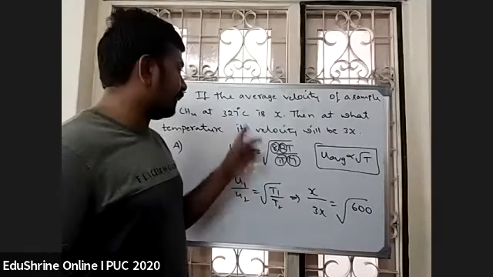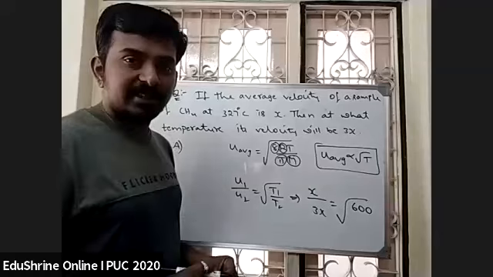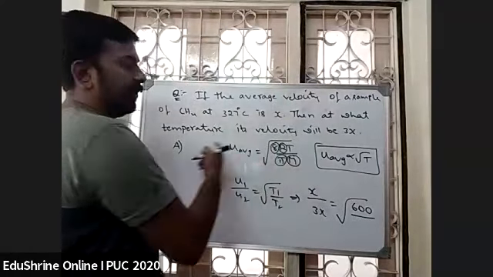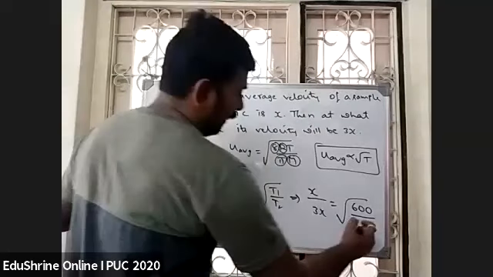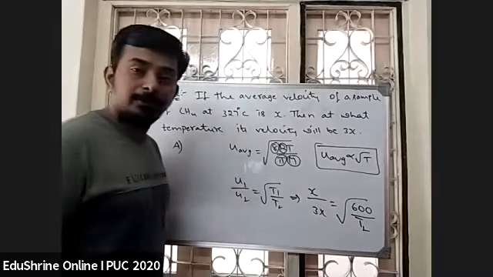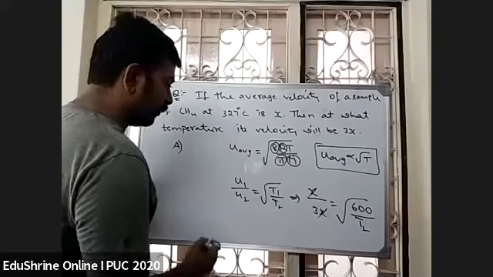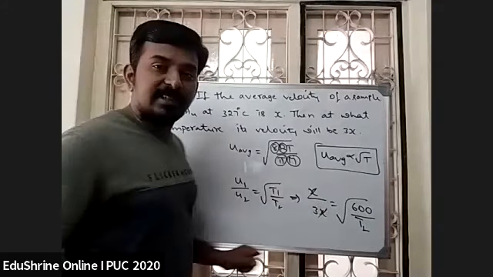Correct? 327 plus 273, so it will be 600 K. I need to calculate the other temperature when the velocity will be 3x. Let it be T2. Right? So x gets cancelled out. So what you will get? 1 by 3 is equal to root 600 by T2.